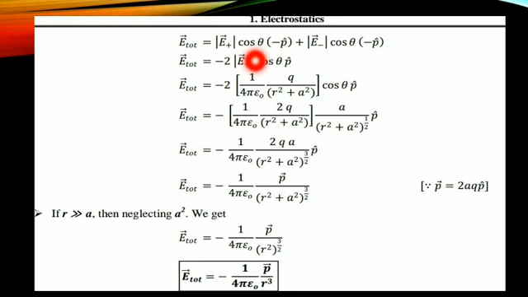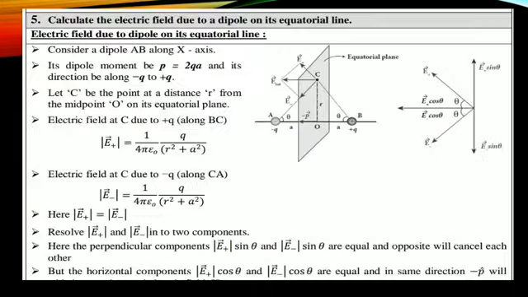What is the electric field formula? 1 by 4 pi epsilon naught Q divided by R square plus A square, into cos theta. So the 2 goes inside: 1 by 4 pi epsilon naught, 2Q divided by R square plus A square, into cos theta. From the previous triangle, we take the cos theta value. What is cos theta?